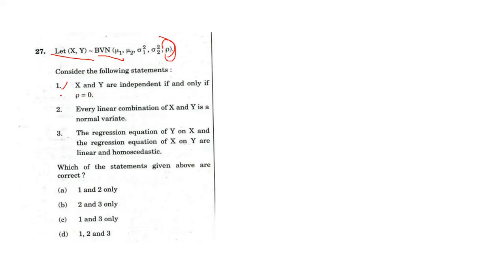Yes, this is correct. See, every linear combination of X and Y is a normal variate. Yes, by assuming we can take aX plus bY by conditions, we can prove this also. The regression equation of Y on X and regression equation of X on Y are linear and homoscedastic. Yeah, this is also absolutely right. So options 1, 2, 3 all are correct for this question.